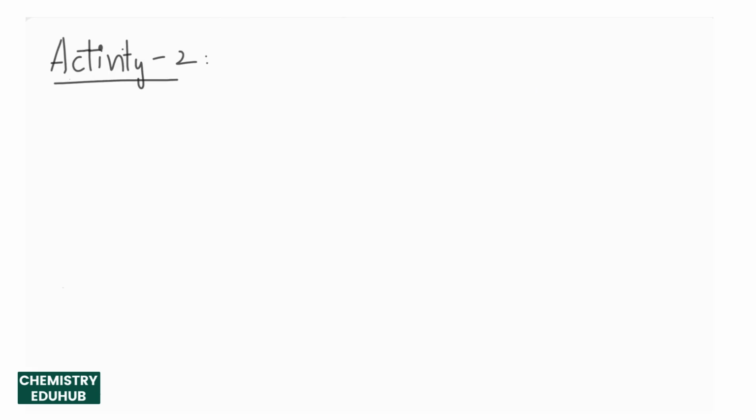Let us move on to activity 2. Here in the second activity, what we consider is two different salts, that is Na2SO4, which is sodium sulfate, and BaCl2, that is barium chloride.